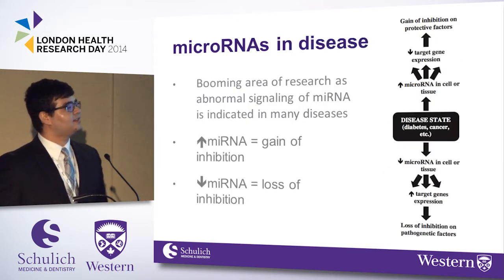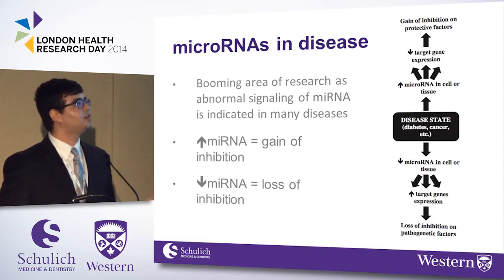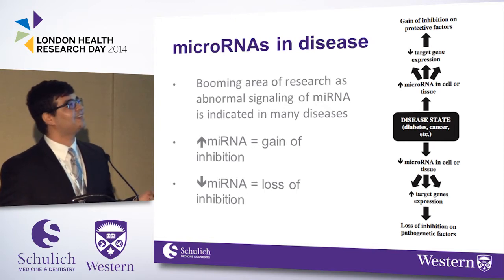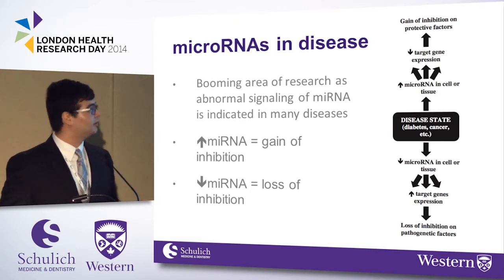So, in a disease state, we typically see two trends. We see, relative to normal healthy tissue, a microRNA can increase in expression. This causes decreased target gene expression. Remember, they're negative regulators. And this is typically characterized as a gain of inhibition on protective factors. The other trend, and this is the trend we'll be studying today, is that microRNA expression becomes decreased. This results in increased target gene expression and loss of inhibition on pathogenic factors.